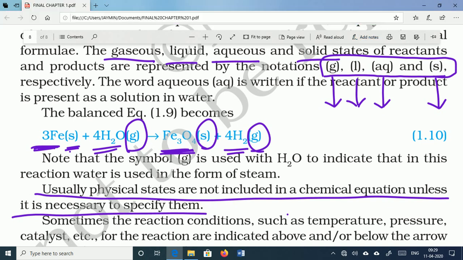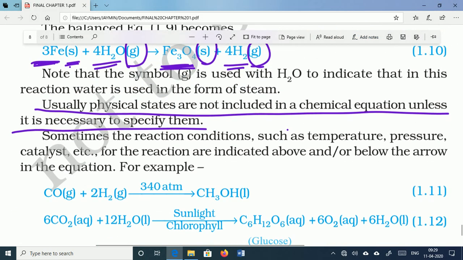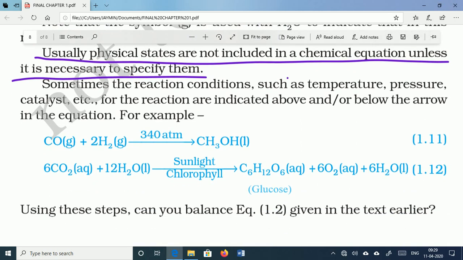Suppose some reactions occur at 100 degrees Celsius only, some reactions occur at 100 Pascal pressure only, some reactions occur in the presence of some agent only. This agent facilitates the reaction, some temperature condition is required for the reaction, some pressure condition is required for the reaction.